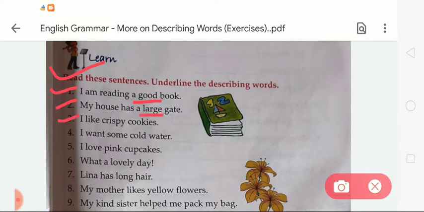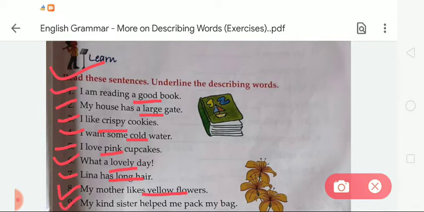In number 3, I like crispy cookies. The describing word is crispy. In number 4, I want some cold water. So cold is a describing word. In number 5, I love pink cupcakes. So pink is a describing word. In number 6, what a lovely day. So lovely is a describing word. In number 7, Lena has long hair. So long is a describing word. In number 8, my mother likes yellow flowers. So yellow is a describing word.